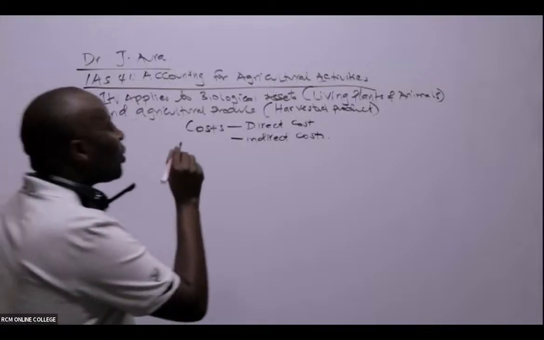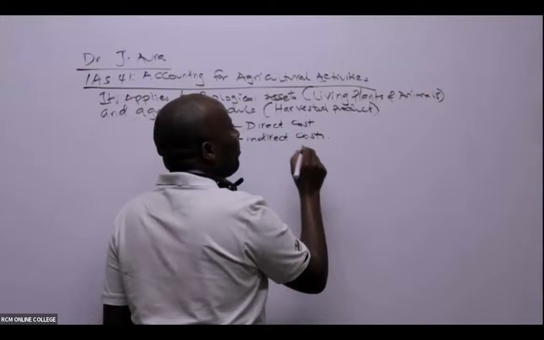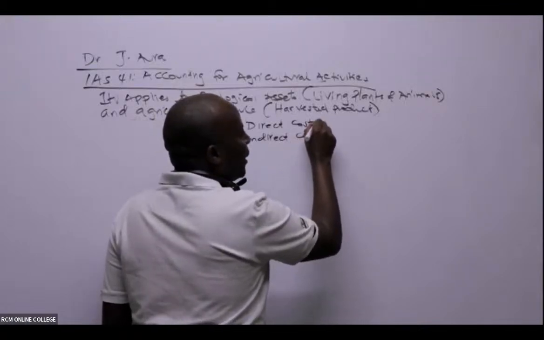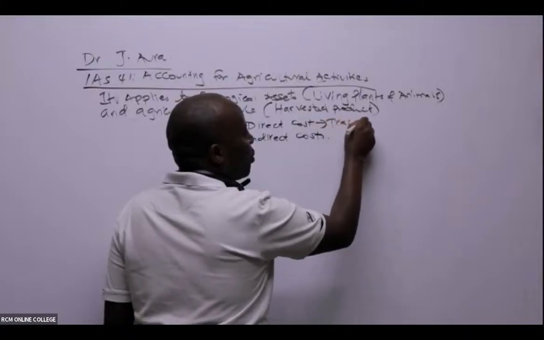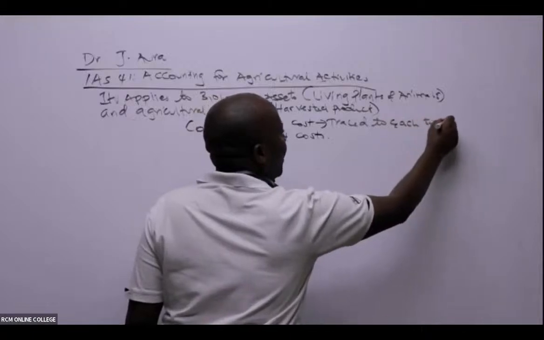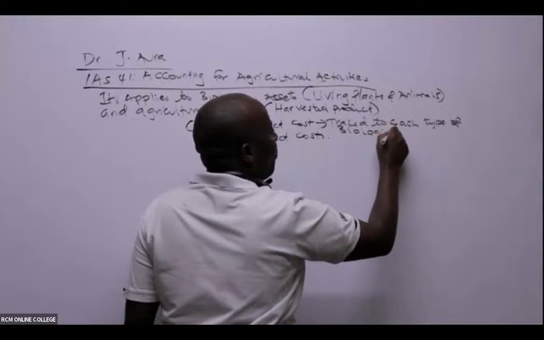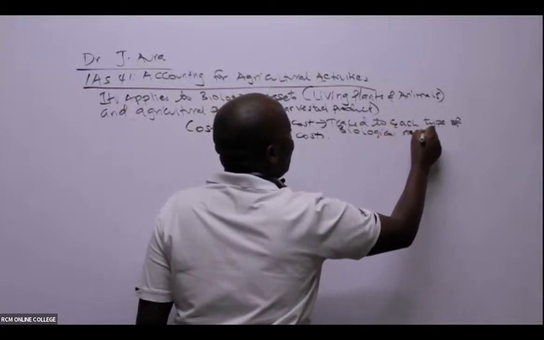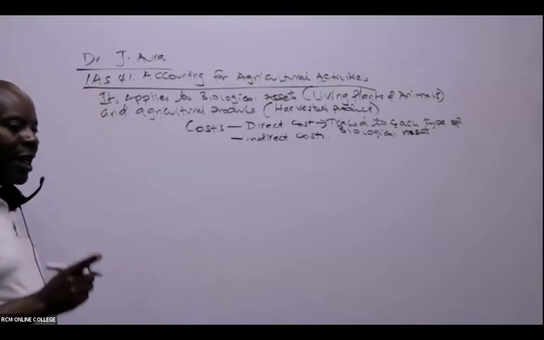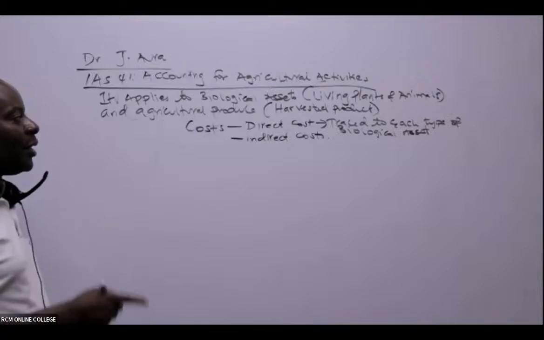These direct costs are, as the name suggests, attributable to each type of biological asset. They can be traced to each type of biological asset. So it's all about traceability. Are we able to trace this cost to a biological asset? If yes, then it's called direct.